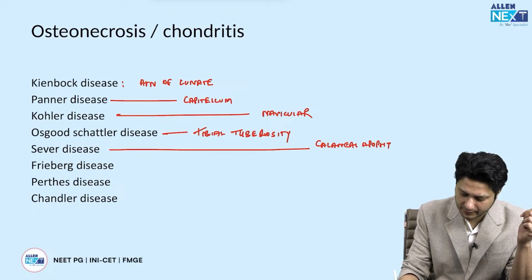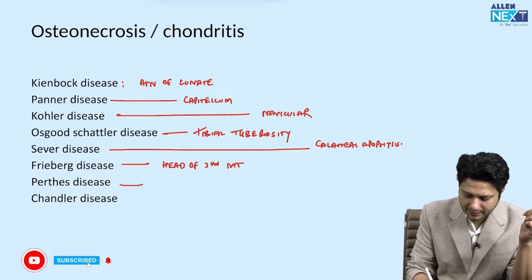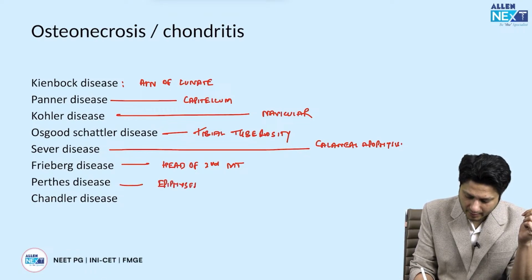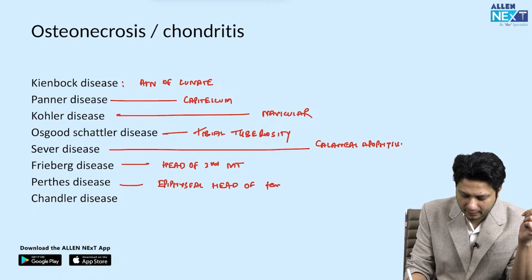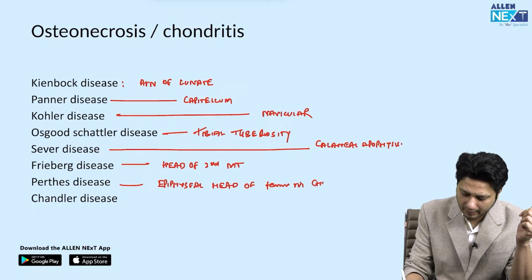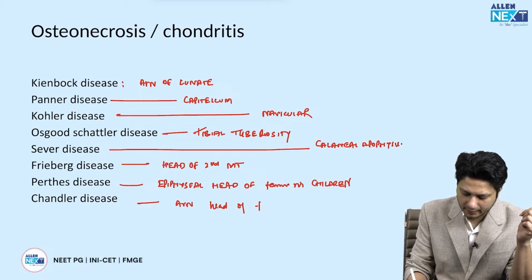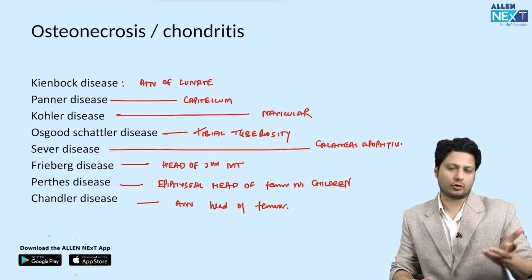Calcaneal apophysis. Now, Freiberg disease is that of the head of metatarsals, particularly the second metatarsal. Perthes disease is the avascular necrosis of the epiphyseal head of the femur, obviously in case of children, while Chandler disease is avascular necrosis of the head of femur in case of adults. So these are again the one-liners in the form of osteonecrosis or osteochondritis.